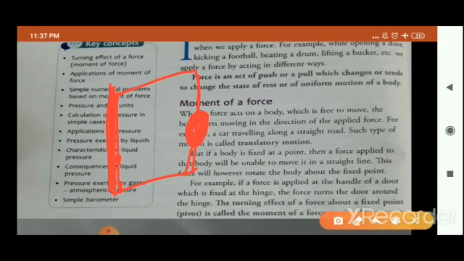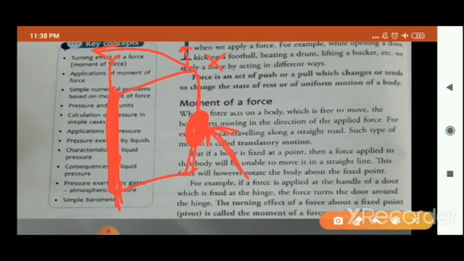So if you apply force on this handle, is this door going to move in a straight direction after applying the force? No. What will happen? Since this door is fixed at this point, if you apply force on the other end of the door, at the handle, then that body, instead of moving on a straight line, will start turning. Yes or no? That is why doors open.